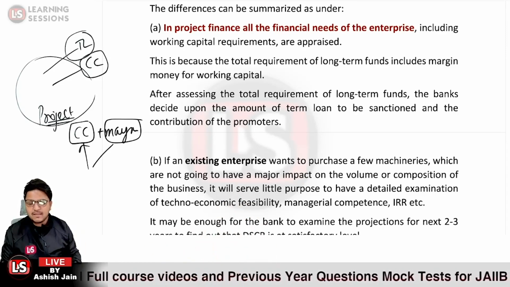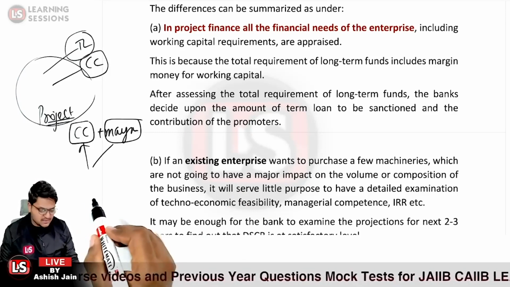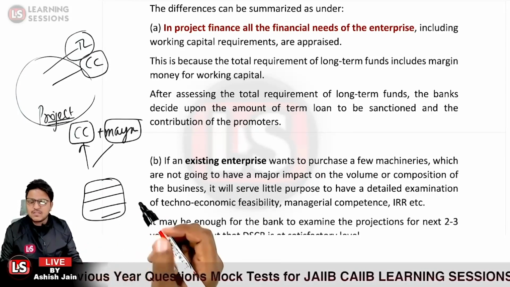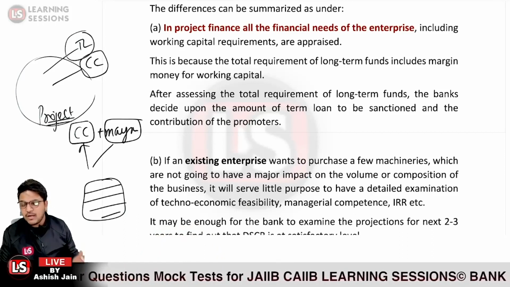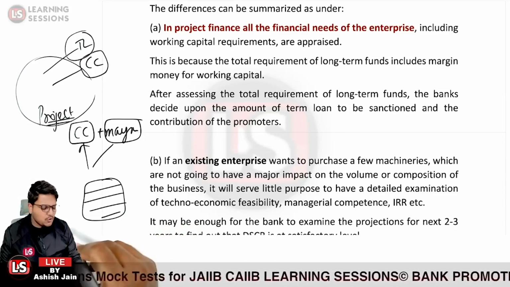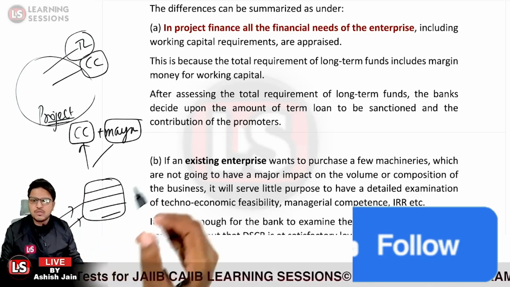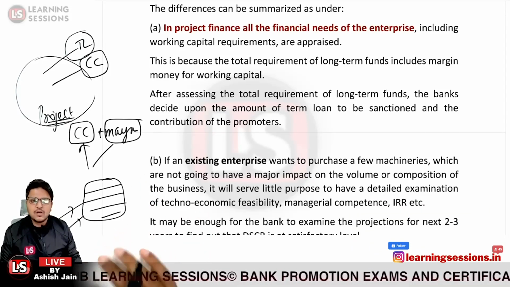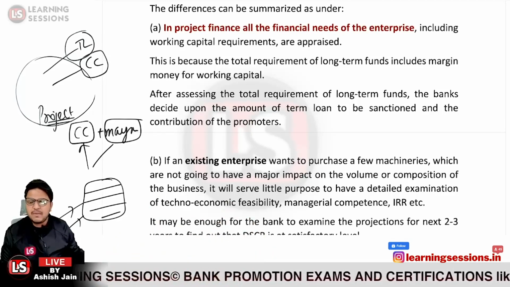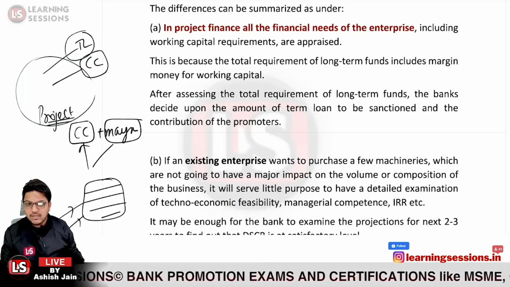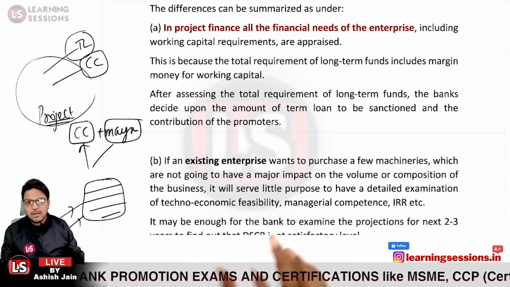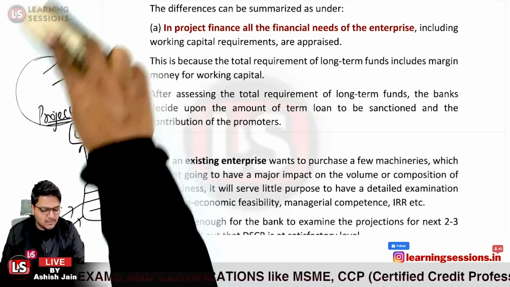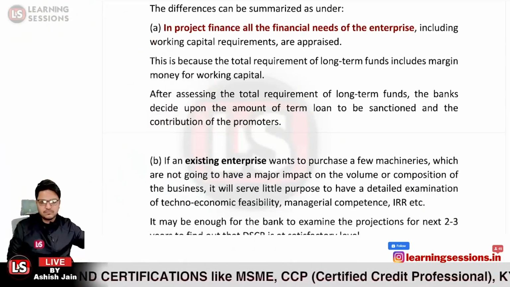But let us take the case where there is an existing firm, who is already working in the field, is already viable and already generating profits, and they want to buy new machinery. In that case it does not require that much detailed examination. So in that case term loan appraisal will be done. But where full examination is to be done, that is related to project appraisal. Is that clear? Okay.